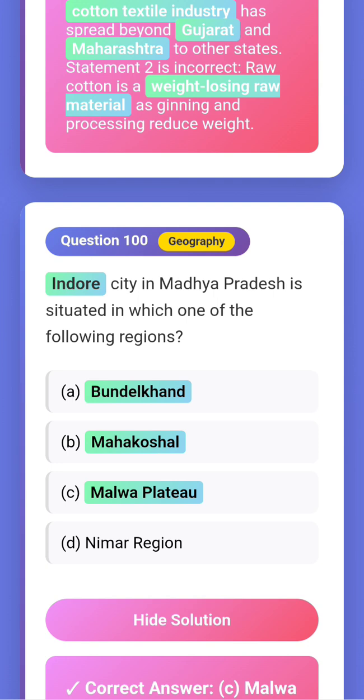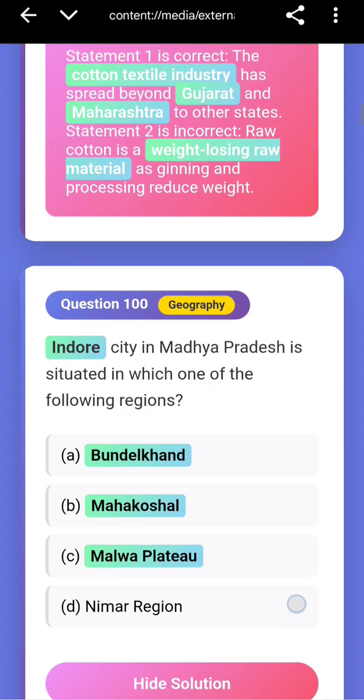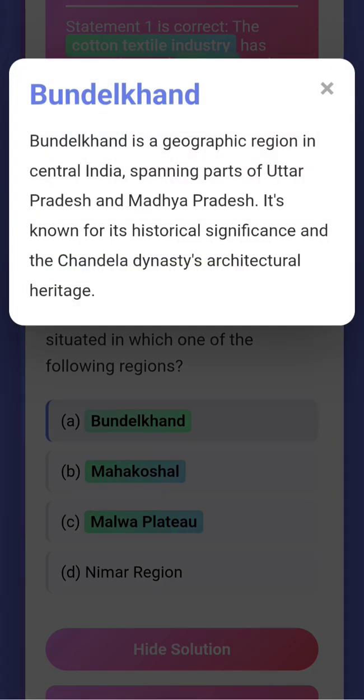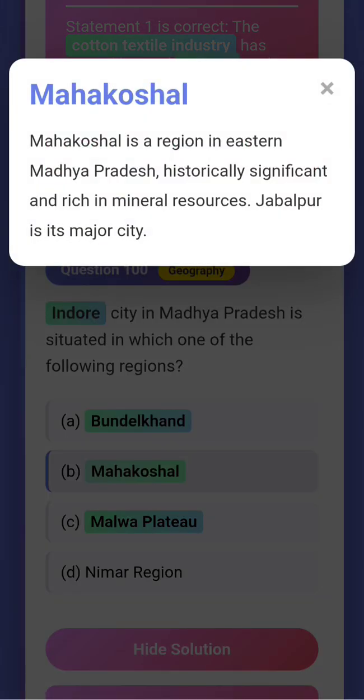Question number 100. Indore city in Madhya Pradesh is situated in which of the following regions? Bundelkhand, Mahakosal, Malwa Plateau, Nimar region. First we'll check a few facts about these options. Bundelkhand is a geographic region in central India spanning parts of UP and MP. It's known for its historical significance and the Chandela dynasty's architectural heritage. Mahakosal is a region in eastern Madhya Pradesh, historically significant and rich in mineral resources.